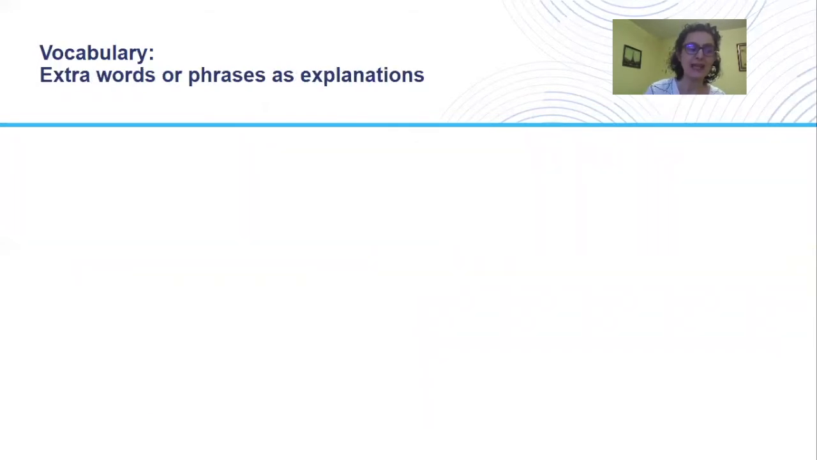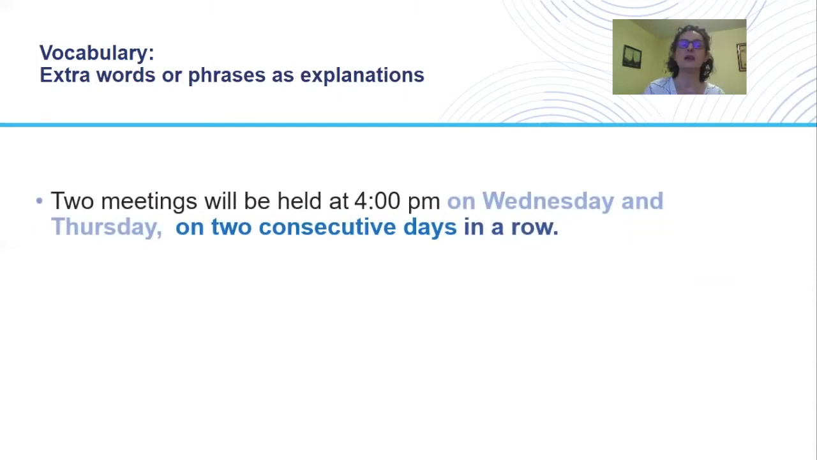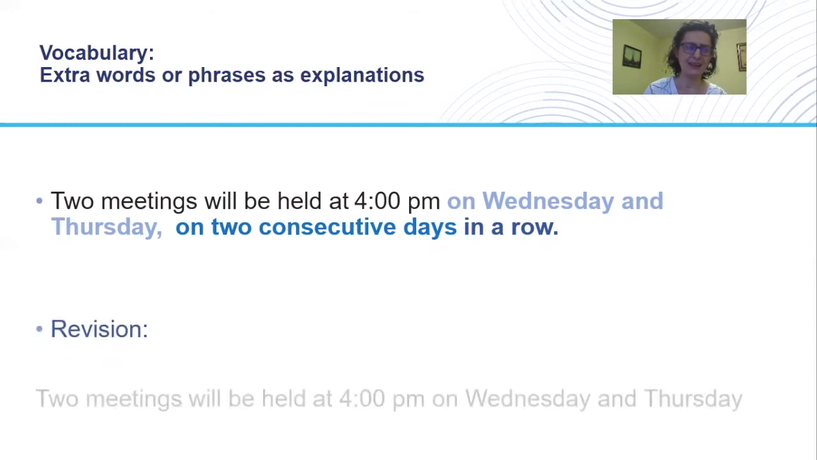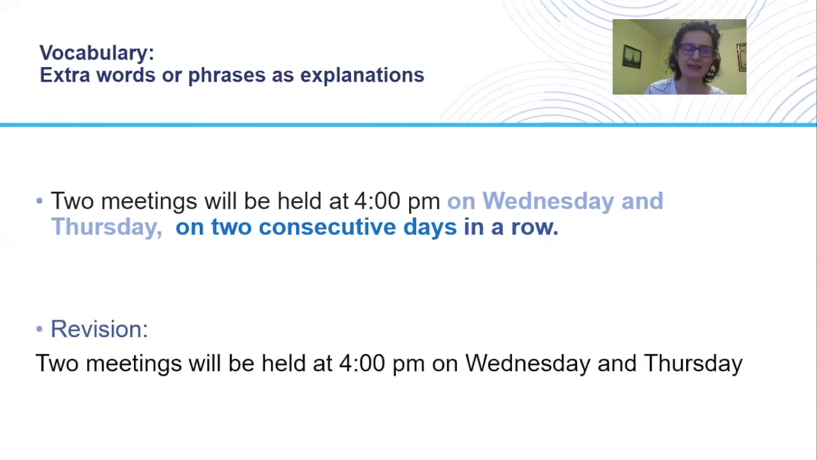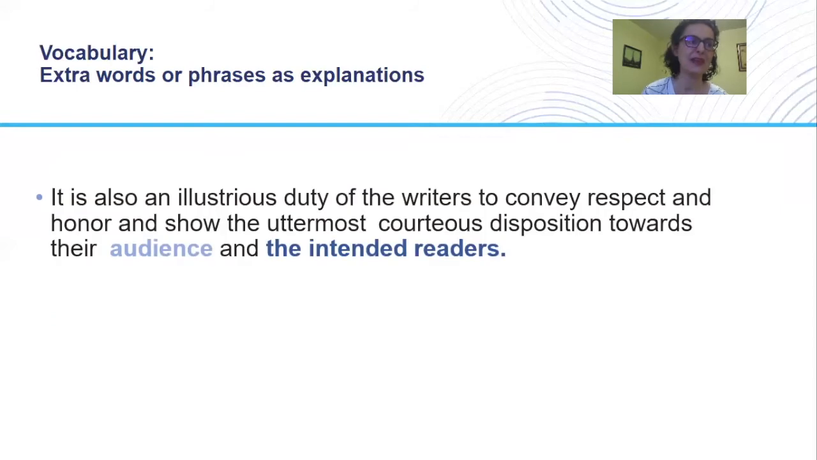Let's look at the second example. Two meetings will be held at 4 p.m. on Wednesday and Thursday on 2 consecutive days in a row. Yeah, but when we use professional diplomatic writing, we can assume that our readers can understand us, and there is no need to give extra explanations. We can just simply say, the two meetings will be held at 4 p.m. on Wednesday and Thursday.